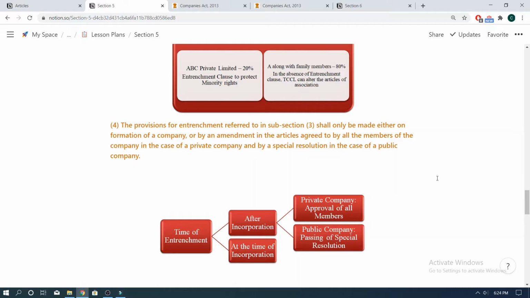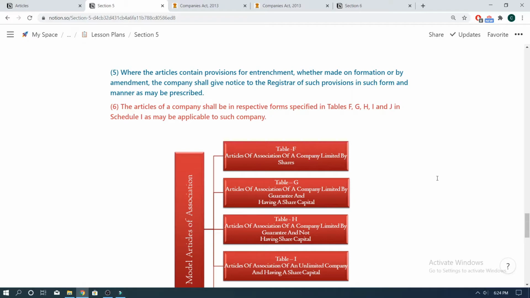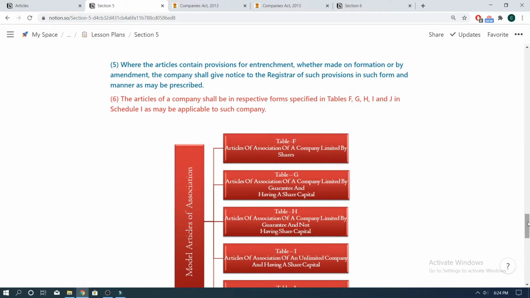It says that if an entrenchment clause is to be added at a later stage, that is after the incorporation of the company, then it can be done only by way of passing of special resolution in the case of a public company, and in case of a private company, it can be done by the agreement of all the members of the said company, which in other words means approval of all the members in a private company would be required. Subsection 5 further adds to it and says that if the Articles of Association of any company contains any provisions for entrenchment, then such a company is required to give a notice about the same to the ROC in the prescribed form and in the manner prescribed.